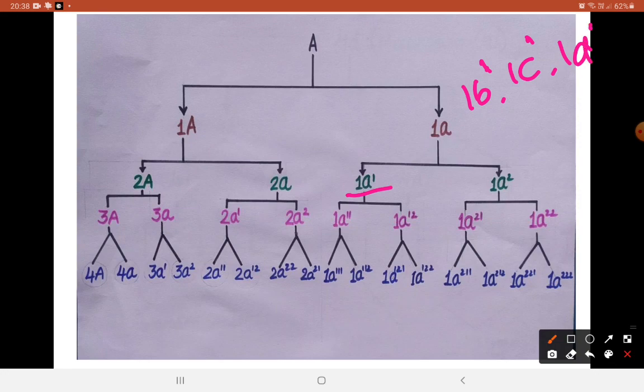So these 4 micromeres are going to form the structures of the animal pole. They are called the central cells, and they give rise to the apical tuft of cilia.